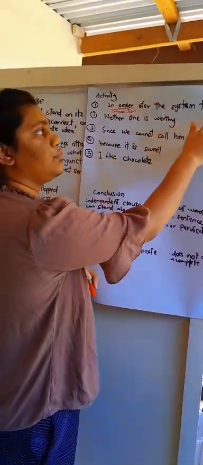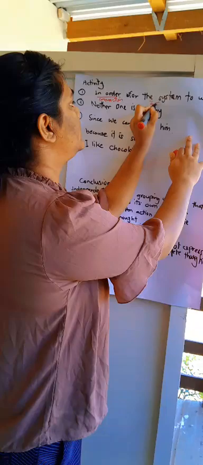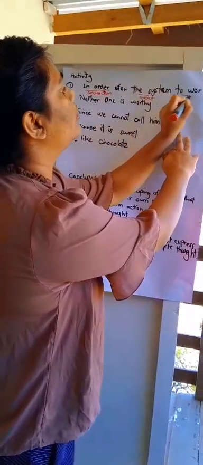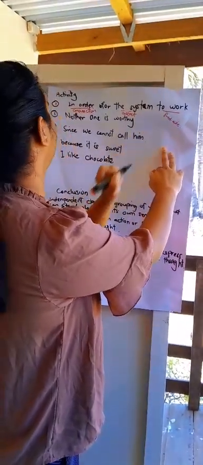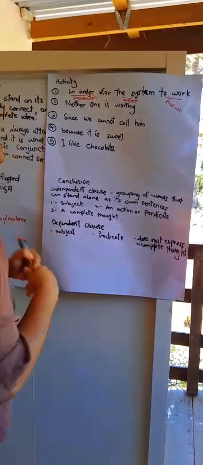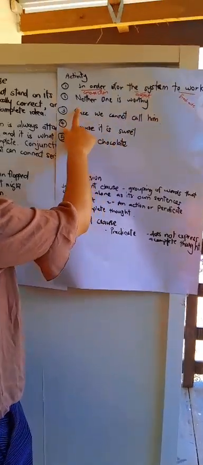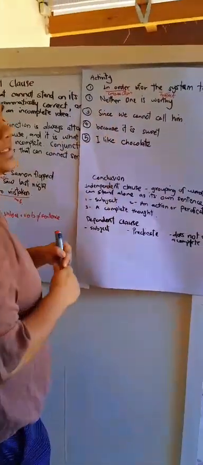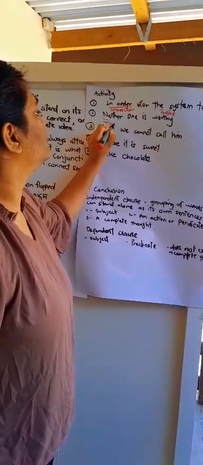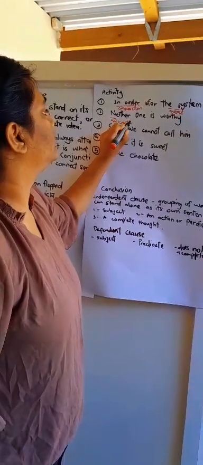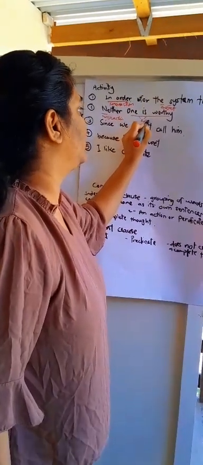The system is a subject. To work is a predicate. "Neither one is worthy." Neither is a conjunction. One is worthy is the subject.